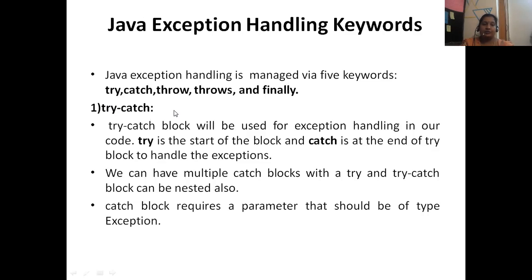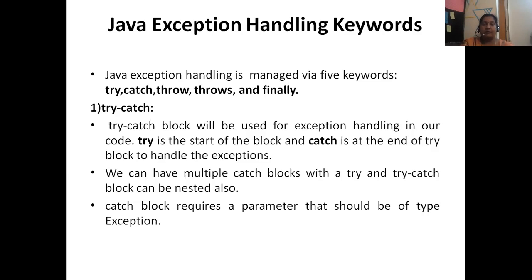Then the next question you can ask, ma'am, why have we given try and catch together? Because if you feel this code can get a runtime error, this code makes a runtime error, because of this my program cannot be executed properly. When you are writing a program or developing an application, if you feel this code will create a problem during runtime or execution time, you can put that code in the try block.